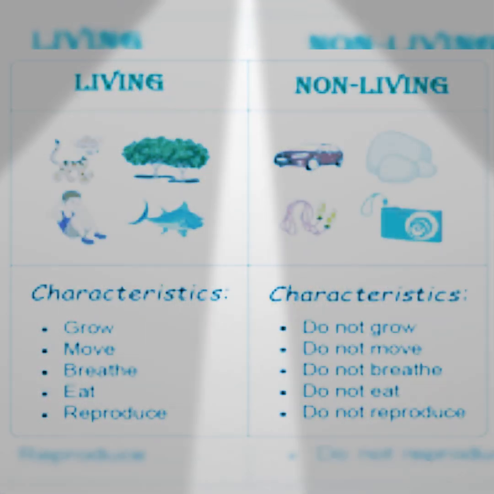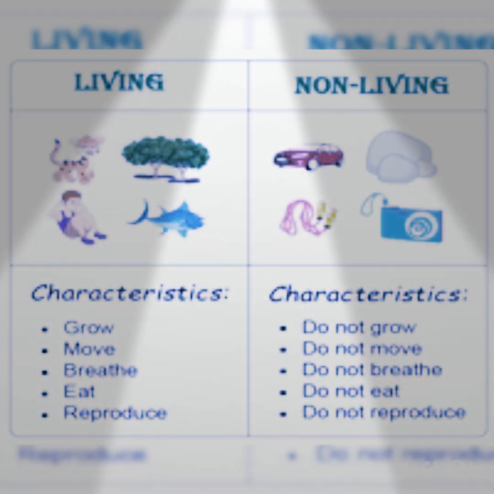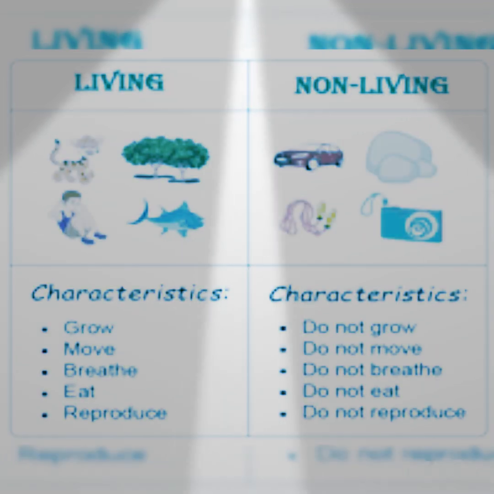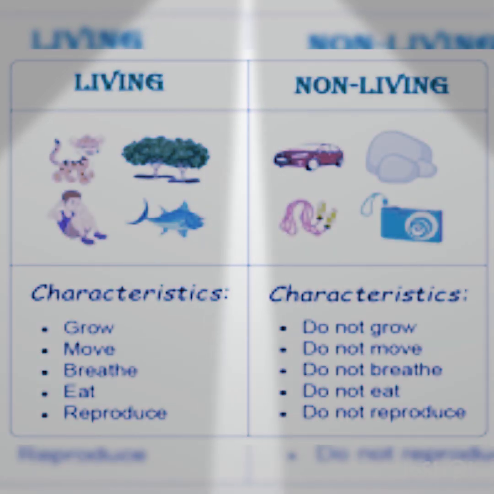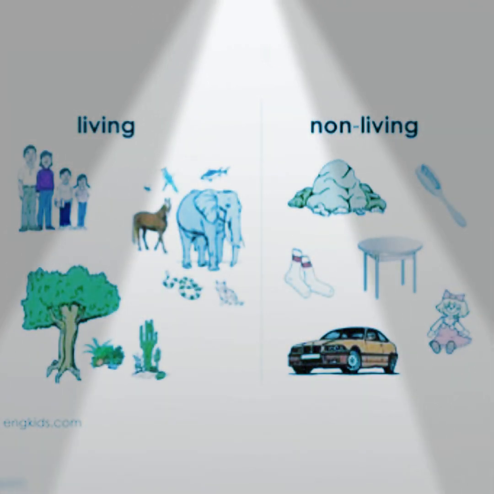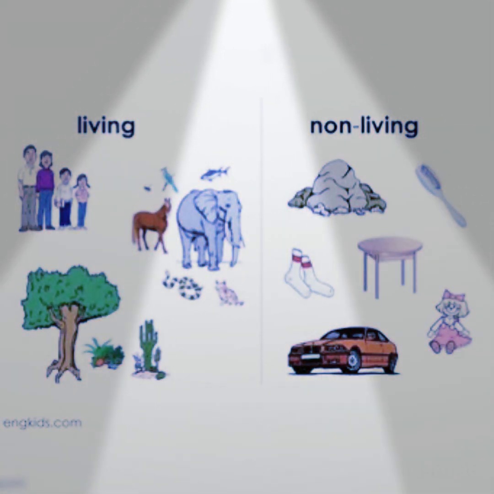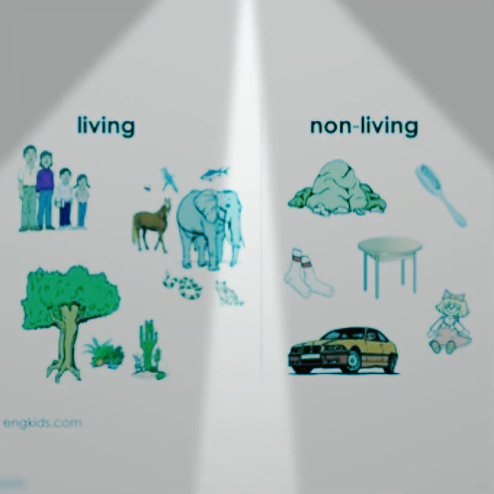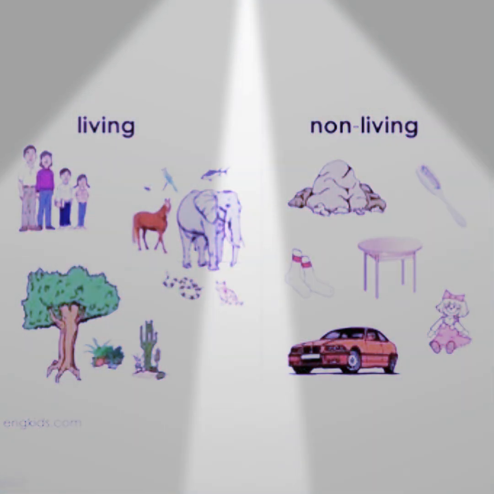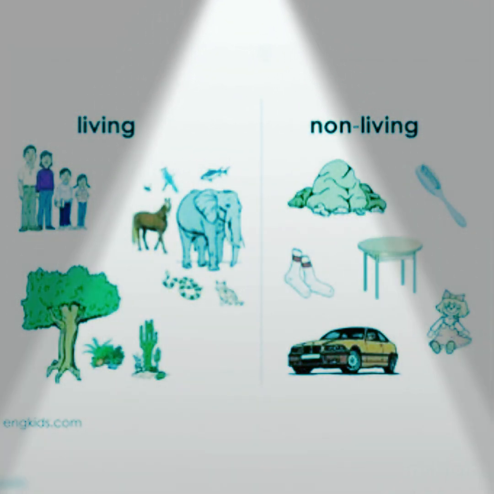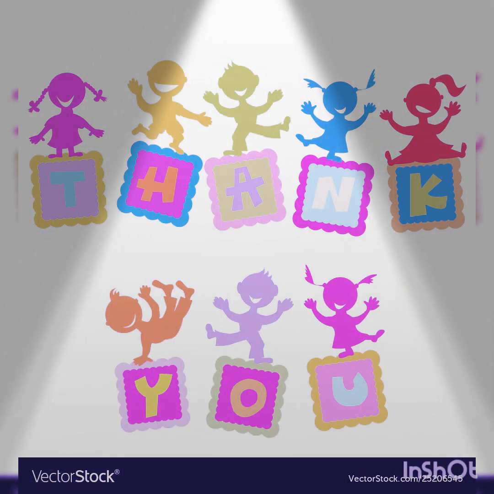So we can say that living things grow, they move, they breathe, they eat, and they give babies. But non-living things, they do not grow, they do not move, they do not breathe, they do not eat, and they do not reproduce or give babies. If you look at the picture, we have living things on the left hand side and non-living things on the right hand side. So human beings, animals, plants, all these are living things, while socks, cars, toys, all are non-living things. So I hope the concept is clear. Thank you.